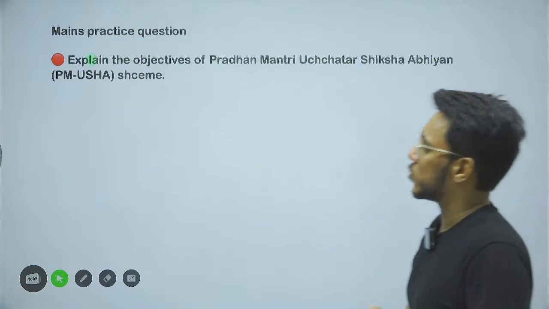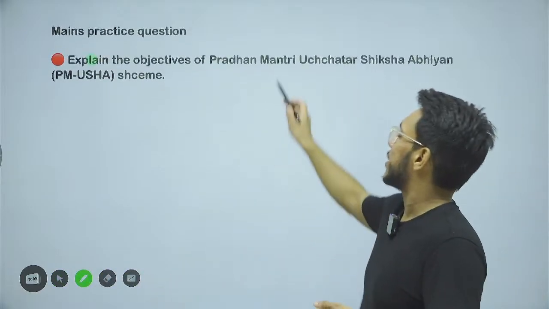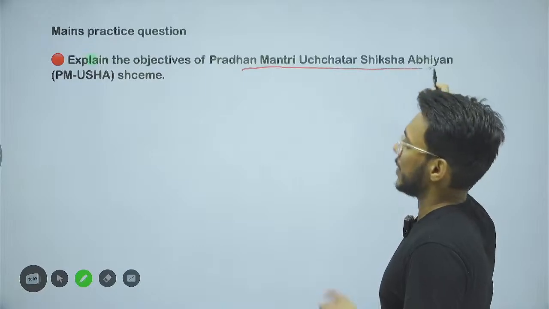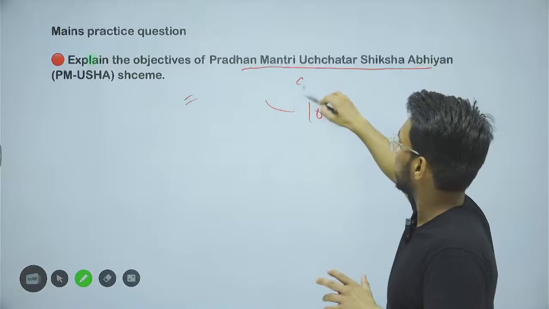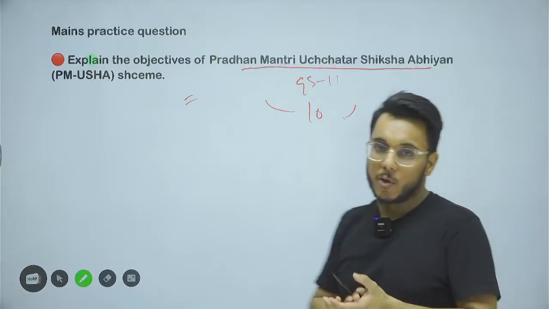And now the main practice question. So the question says, explain the objectives of the Pradhan Mantri Uchchatar Shiksha Abhiyan, that is the PM Usha scheme. So this will be a GS paper number 2, 10 marker question for education.